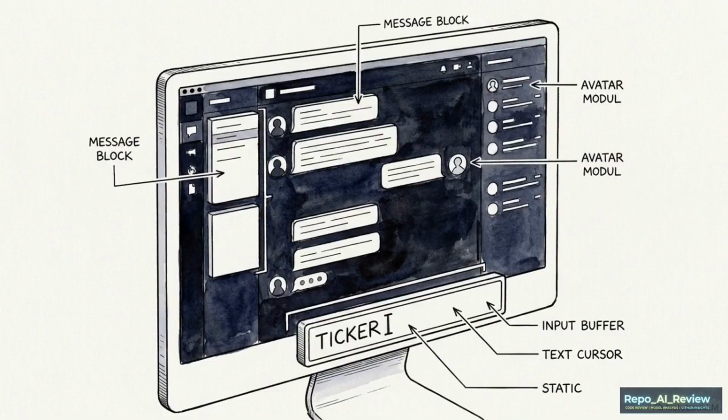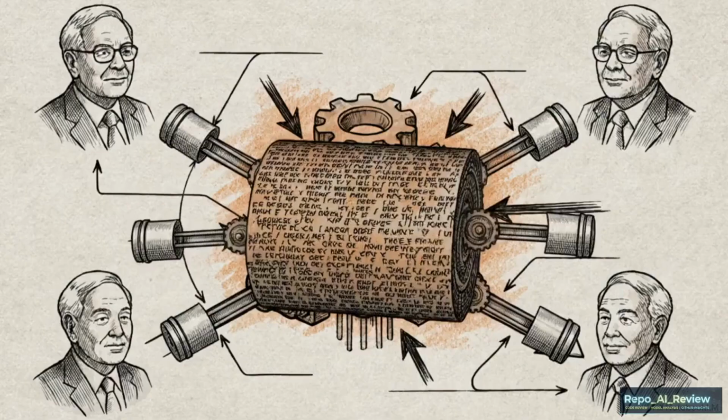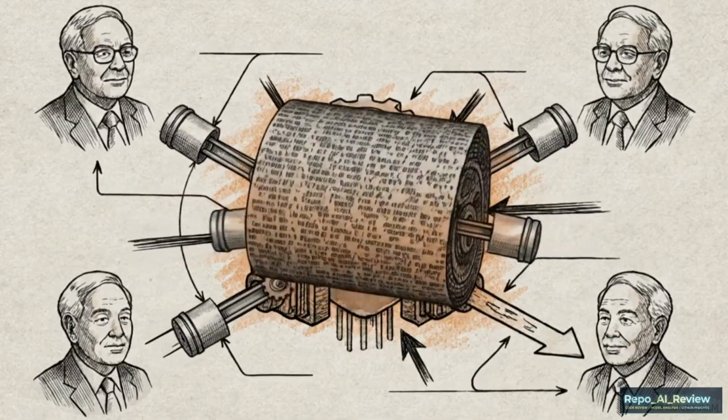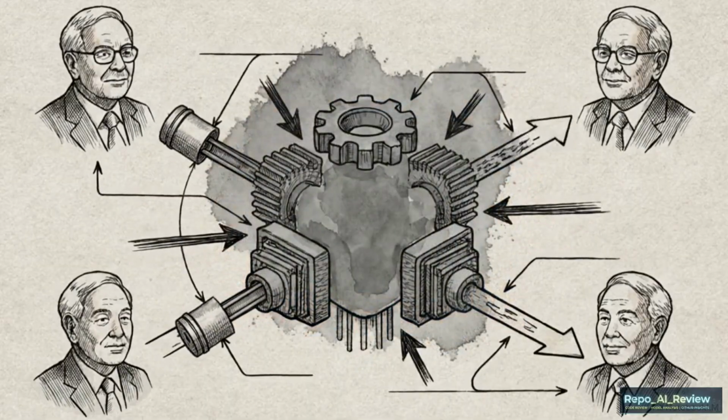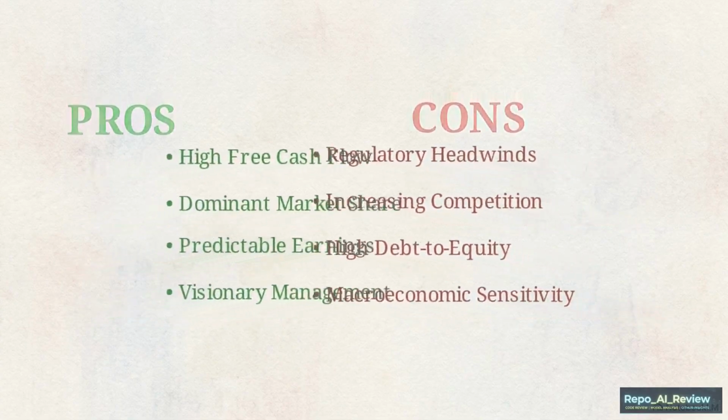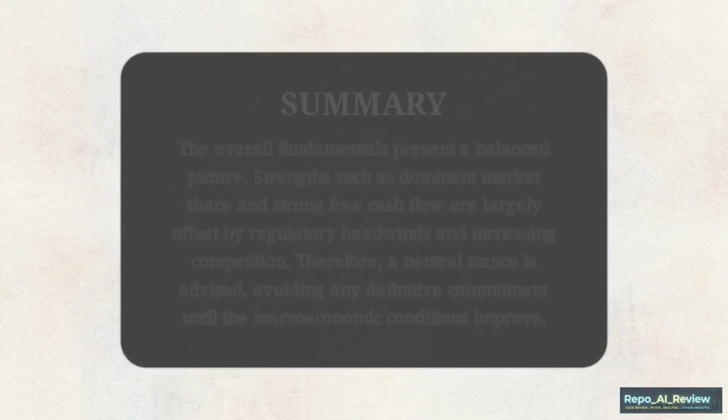Ask a standard large language model if a specific stock is a good investment, and the response is often a block of text that looks comprehensive but is functionally inert for professional capital deployment. Probabilistic models are designed to synthesize vast amounts of information and balance opposing viewpoints. Their primary directive is to synthesize and appease, providing a well-rounded summary that avoids taking a definitive stance.